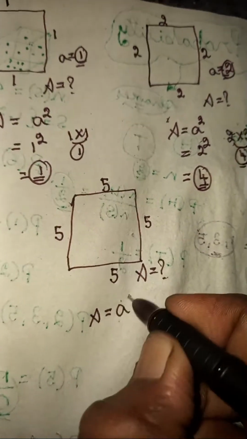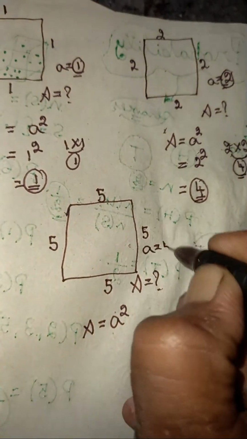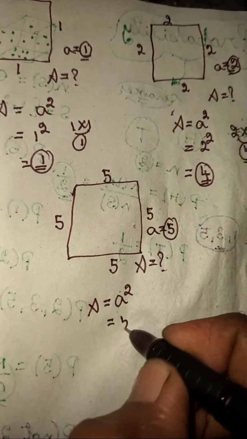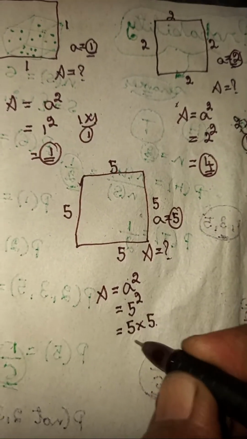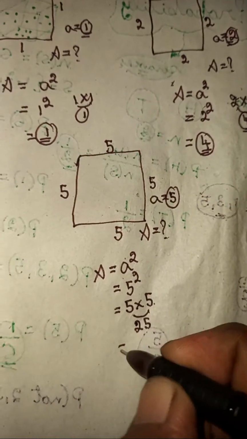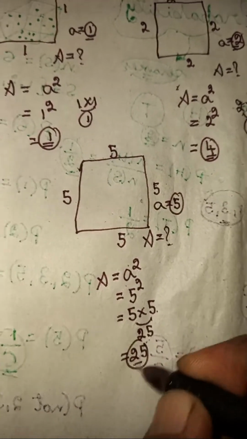Area is side length squared. That means the side length is 5, so 5 squared. That is 5 times 5, which becomes 25. So it is 25 square units.